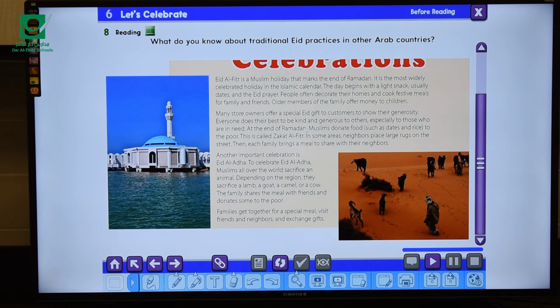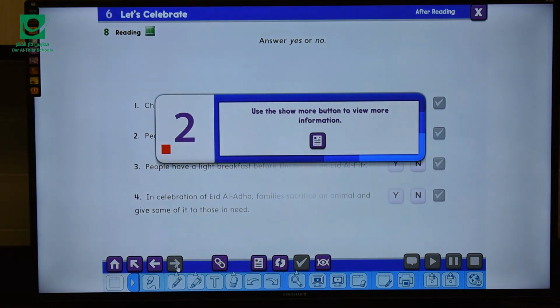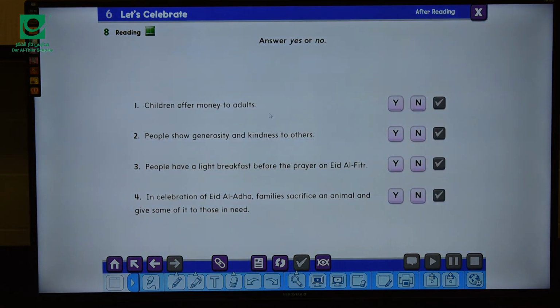Okay, you have to read this text again and again at home. Now let's go to the questions. Question number 1. Children offer money to adults. Is it true or false? Yes or no? Children offer money to adults?